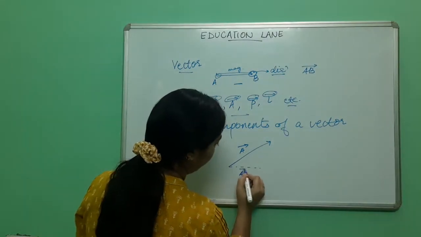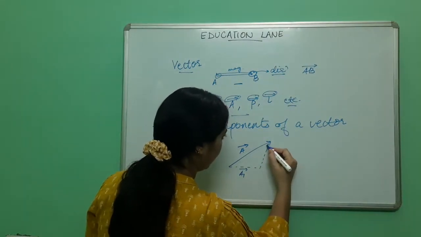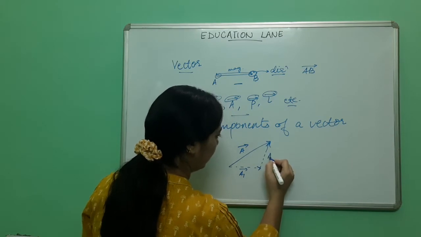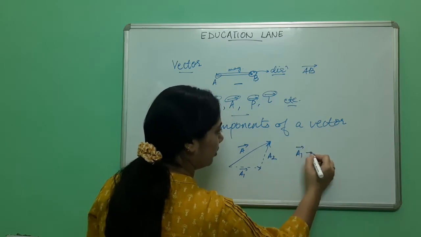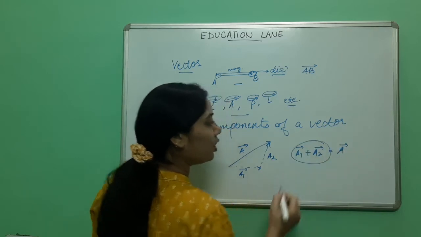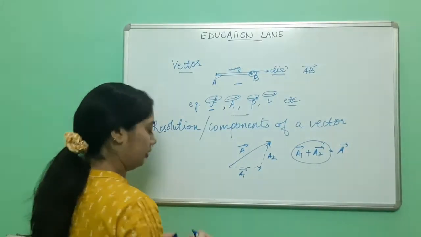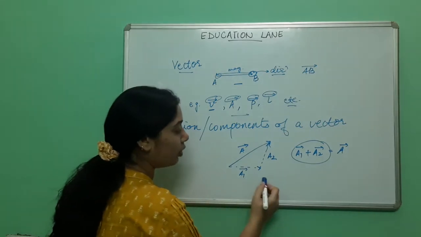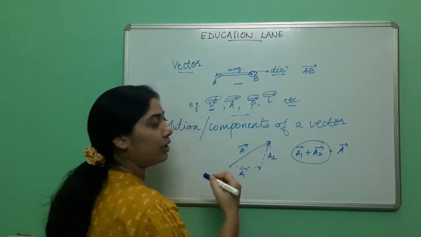This is A1 and this is A2. So A1 plus A2 will give you A. These are the components. This is called the resolution or components of any vector.